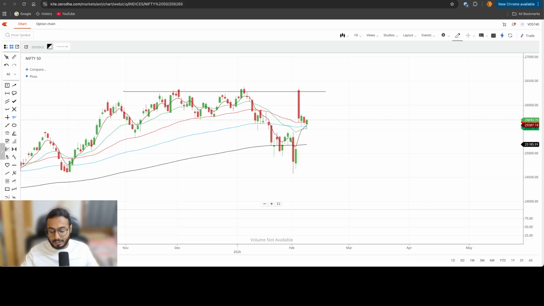If VIX would have been above 15, right, then personally I would not have recommended strangles in the group, and personally I would also have not been in the strangles, right? But VIX was exactly at 14, 15. But now, even with India VIX being 14, 15, if this much volatile moves can come, I think we need to be more cautious on the strangles front, right?